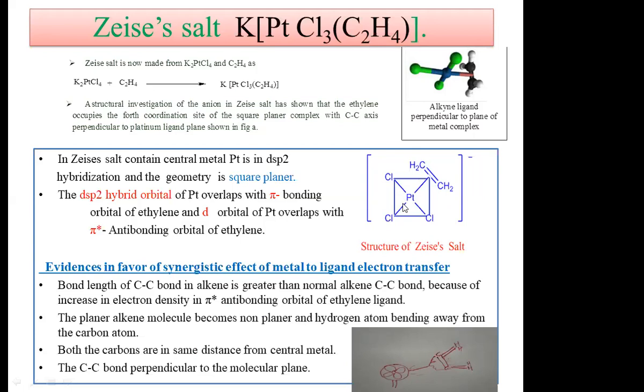The platinum atom with dsp2 hybridization overlaps with the pi bonding orbital of ethylene, and the d orbital of platinum overlaps with the pi antibonding orbital of the ethylene ligand.